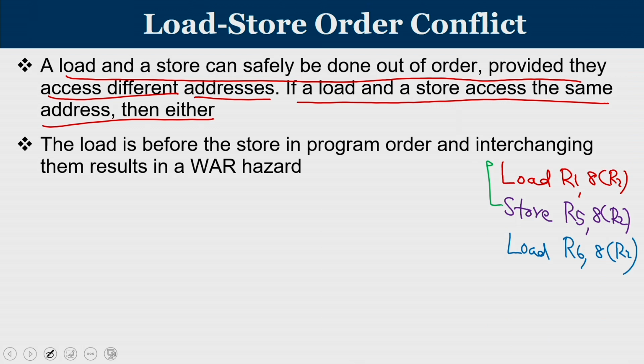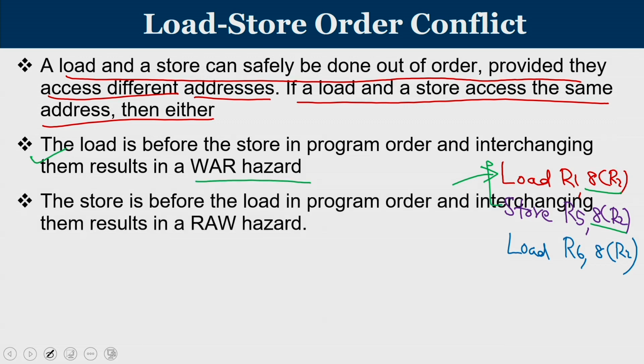That means after the load operation is over, some new value is written to the location 8 of R2. So, when you interchange, that means when a store happens on the same location, but the order is changed, then the loading is happening after storing. So, store will write a new value and that is what the load is doing. So, the load is before the store in program order and interchanging of the result will result in a WAR hazard.